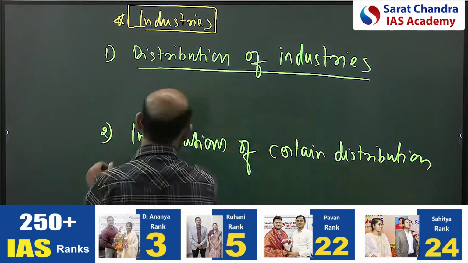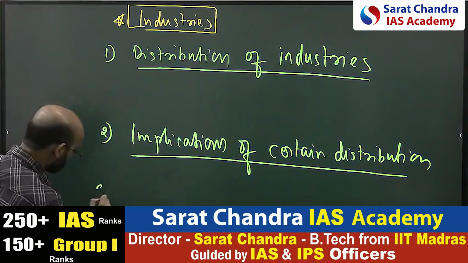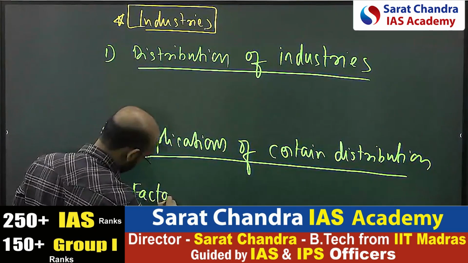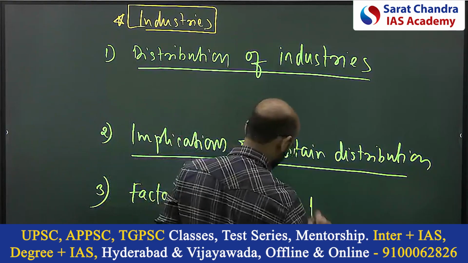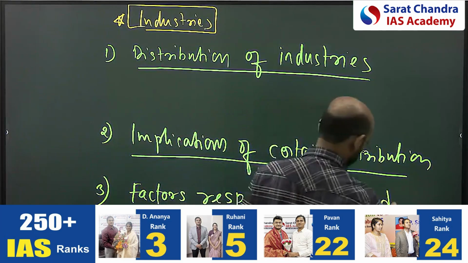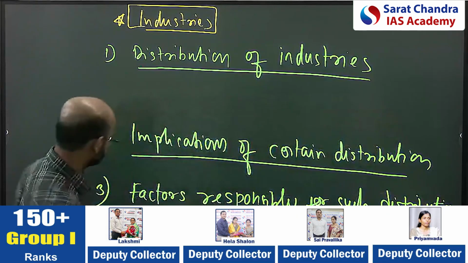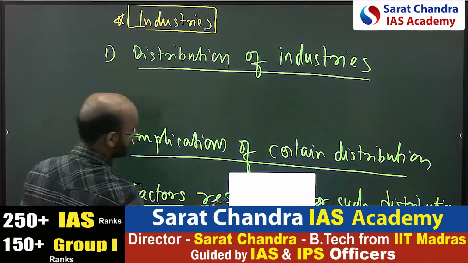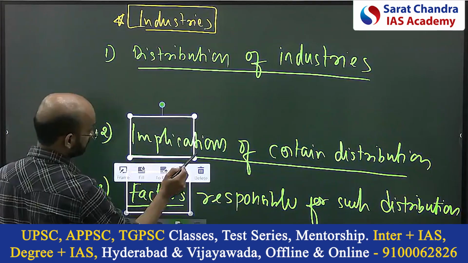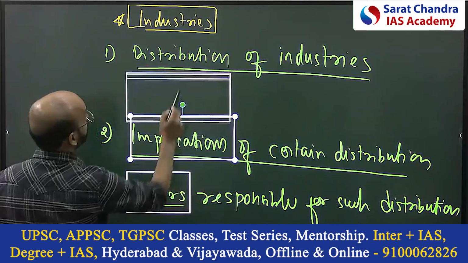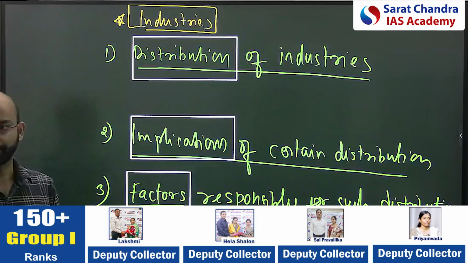And the third is the factors responsible for such distribution. So first this factor, then you have this implication, then you have this distribution. These are the three types of most common questions we can predict in the UPSC.